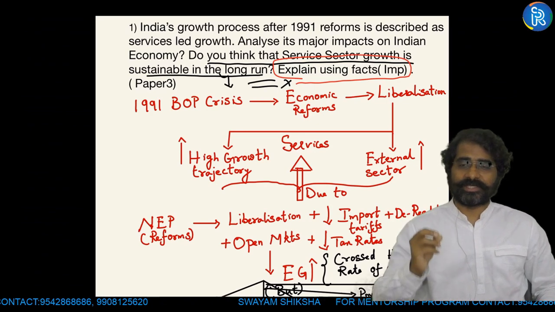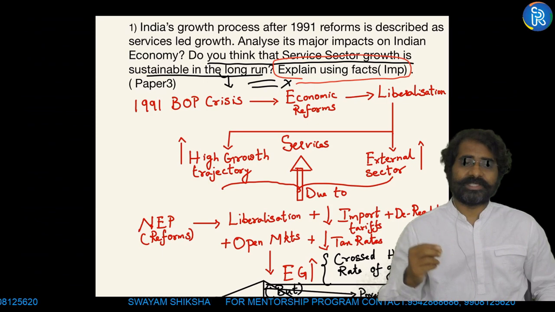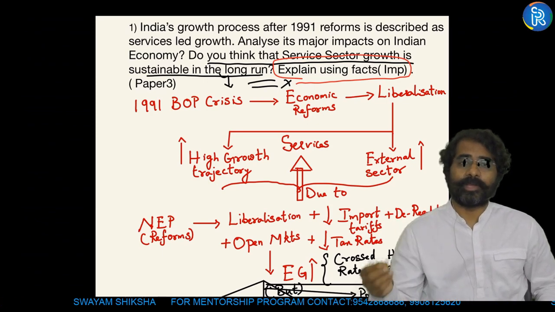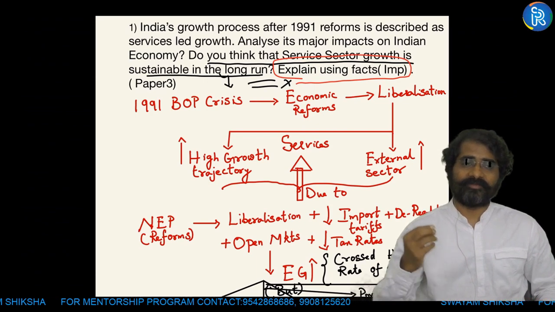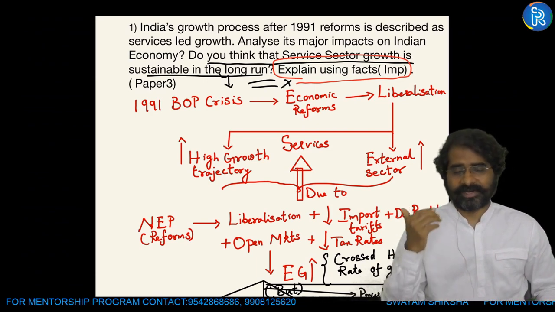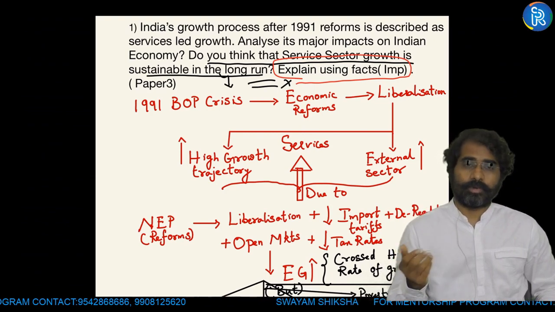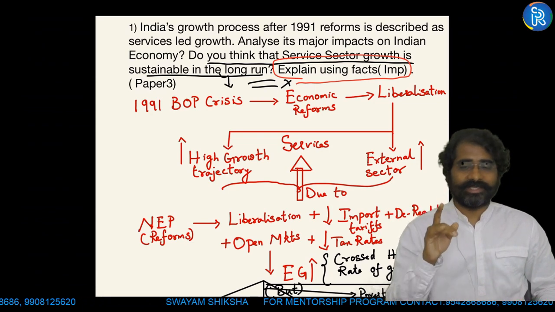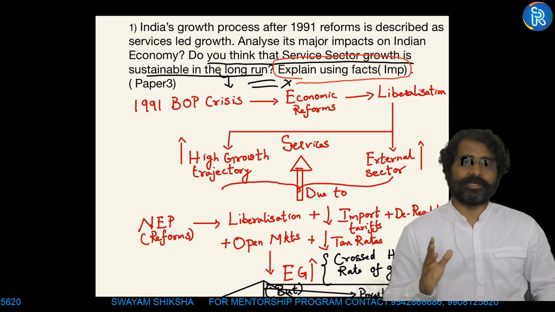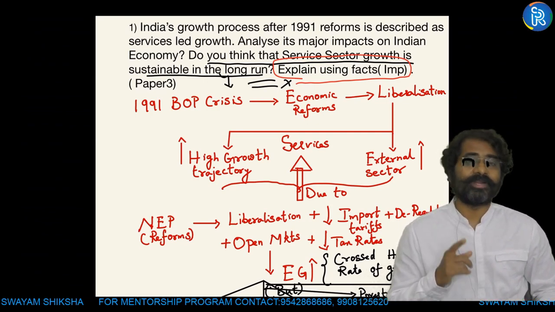Today services sector contribution to GDP is more. How much? Services sector contributes to very less employment. How much? In future, in the wake of artificial intelligence, there is every risk that services sector can be going down. How? What are the facts and figures? At least, I'm not saying dump the answer with facts and figures, but at least you should have few facts and figures. Remember this. It's very, very important.